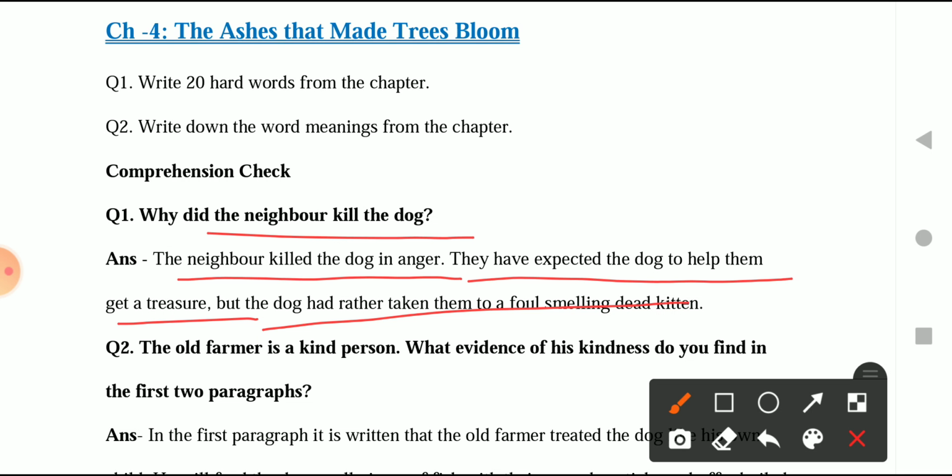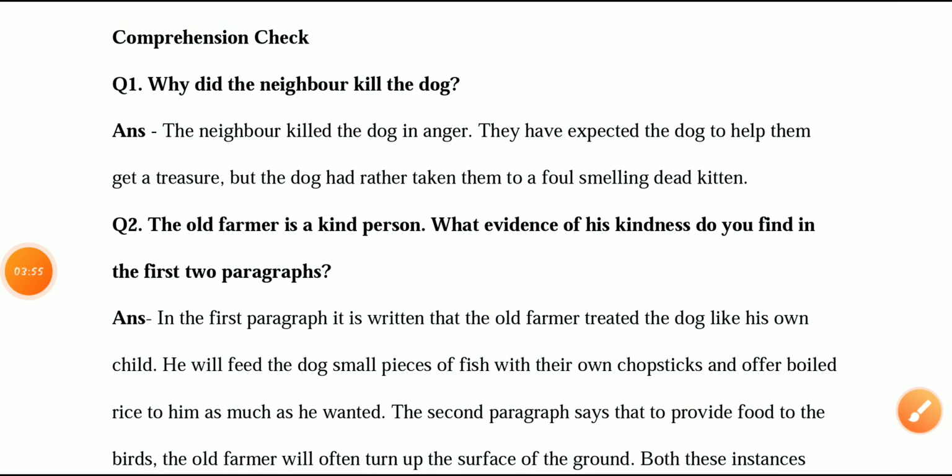In that anger, in that frustration, the real aim of them to invite the dog inside their house, even though they hated dogs, was that they wanted to be rich. They wanted to get the gold from him. But the dog also knew how these neighbors are, so he basically tricked them. They discovered that the place they were digging was not actually a place where the gold was, but there was a dead kitten. That made them very furious, and in that anger they basically killed the dog, right? So this was the first question.